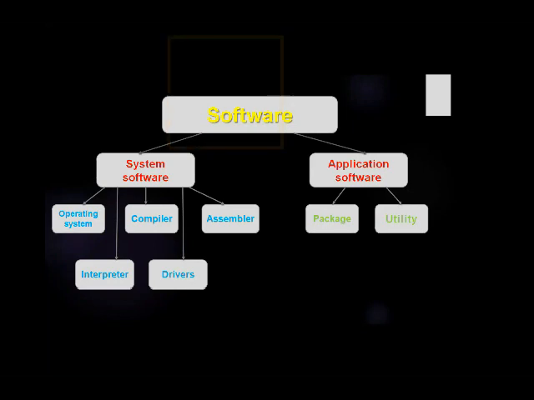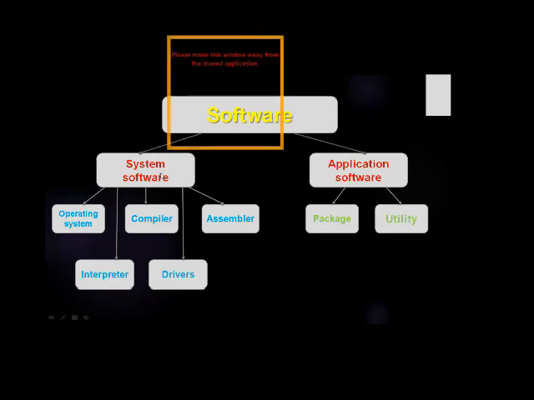Software is of two types: system software and application software. System software is the software that is necessary to run the system. And application software is according to your choice, your need. Application software is designed to help the user do a certain type of work.